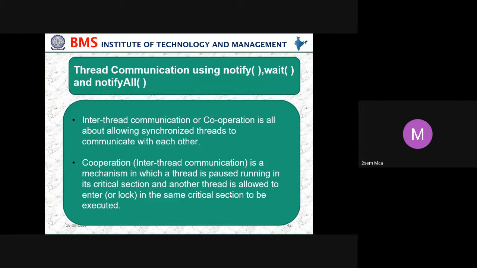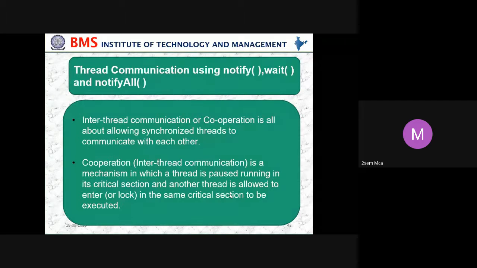Then thread communication using wait, notify and notifyAll. Inter-thread communication or cooperation is all about allowing synchronized threads to communicate with each other. So in your class, how do we communicate? Just now in the morning, I told you to join the class. But there is some issue with the internet here, though my mobile is working, because mobile internet is different and college internet is different. So how do we communicate here? We have to use one more method. That's the cooperation.